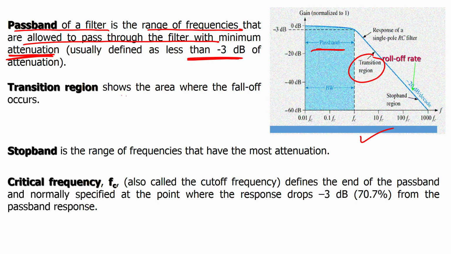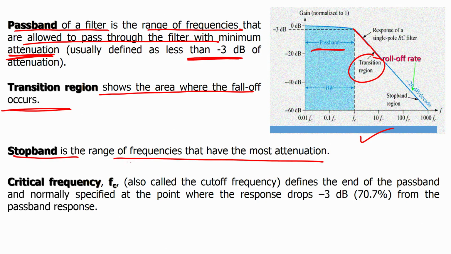The transition region shows the area where the fall off occurs. From here the fall off is occurring, so it is the transition region. The stop band is the range of frequencies that have the most attenuation. Here the maximum attenuation occurs, so it is the stop band.